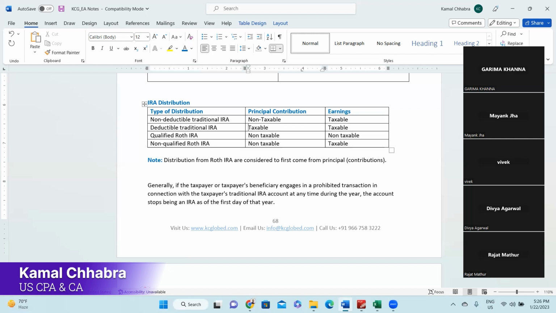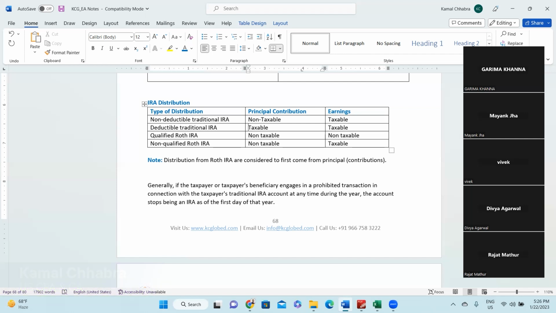They both are non-taxable. When you make a contribution to a non-qualified Roth IRA, at that point of time the principal amount which you are receiving is non-taxable, because in the current year also you have paid more taxes. However, the earnings on a non-qualified Roth IRA are taxable. Right? Make sense? Everyone, does it make sense? Yes, sir.